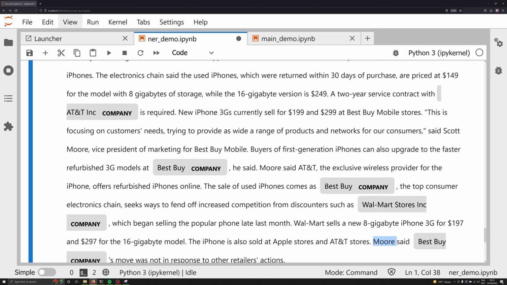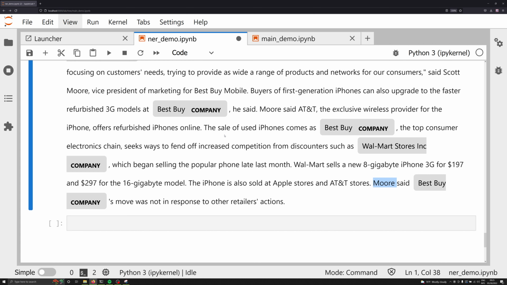Now, a lot of this will be improved if we had a larger set of training data for the HMM model to work with. We only have 195 examples here. If we had, say, 10,000, the model would do a little bit better about finding these different patterns and aggregating them. Nevertheless, this is just a quick demonstration of what you can do with it, and with a little bit of work, you can get this fine-tuned to work a lot better on your own data set.